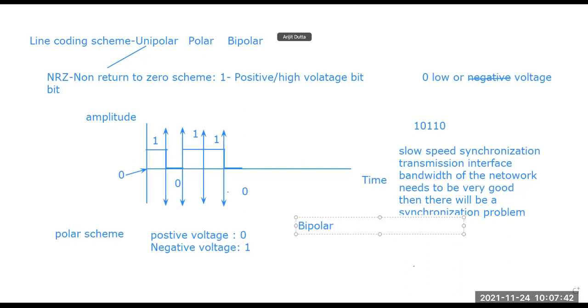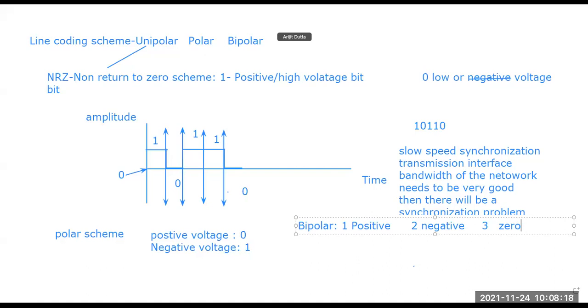But in bipolar, there are three parts: positive, negative, and 0. So three things are residing, and we need to put these three things in while drawing the signal for bipolar: a positive voltage value, a negative voltage value, and a 0 value.